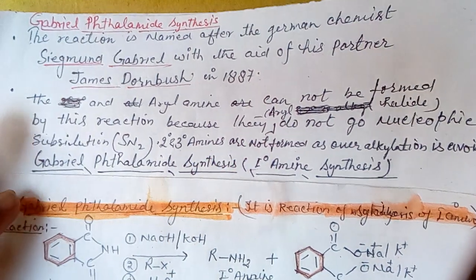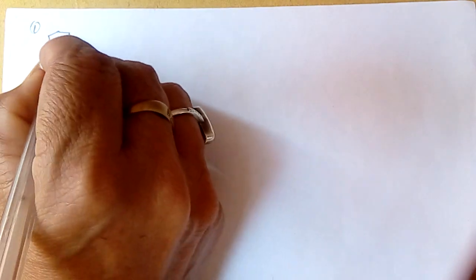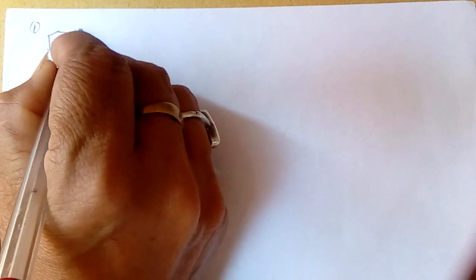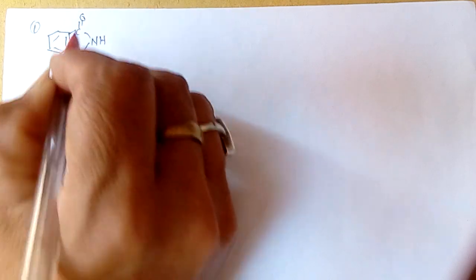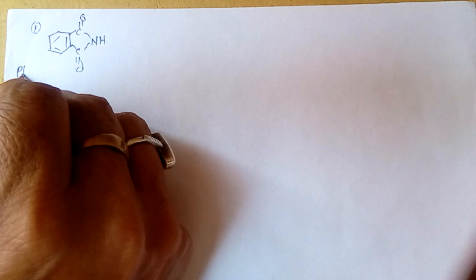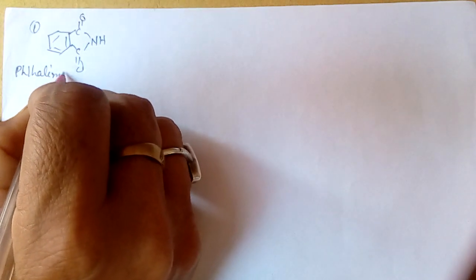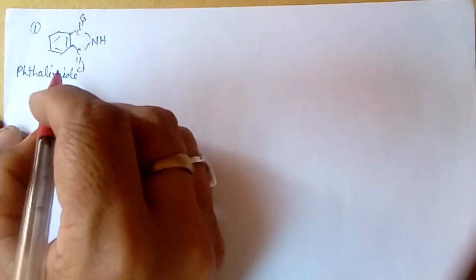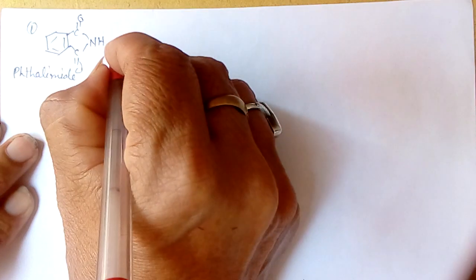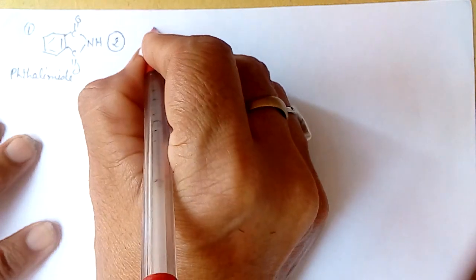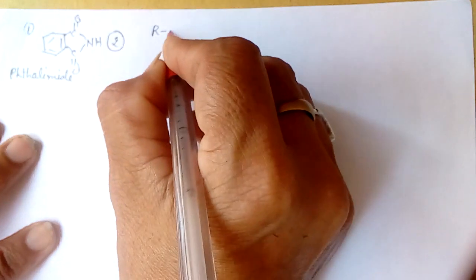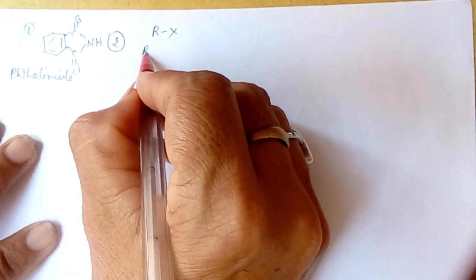Now we come to this reaction. For this reaction, three reagents are needed. The first reagent which is needed is phthalimide. We can write it like this. This is called phthalimide, the P is silent. The second reagent is alkyl halide. The alkyl may be methyl, ethyl,